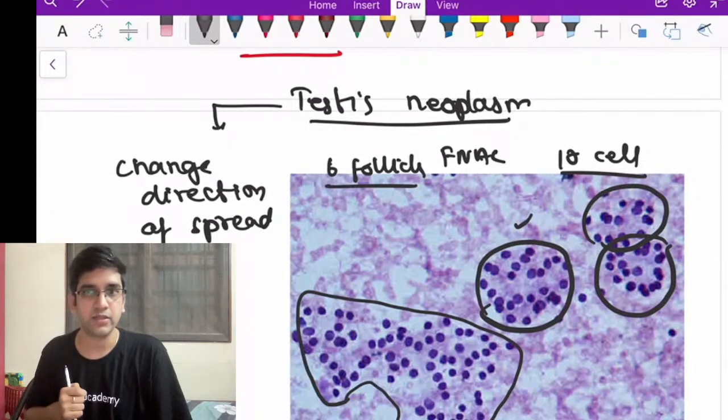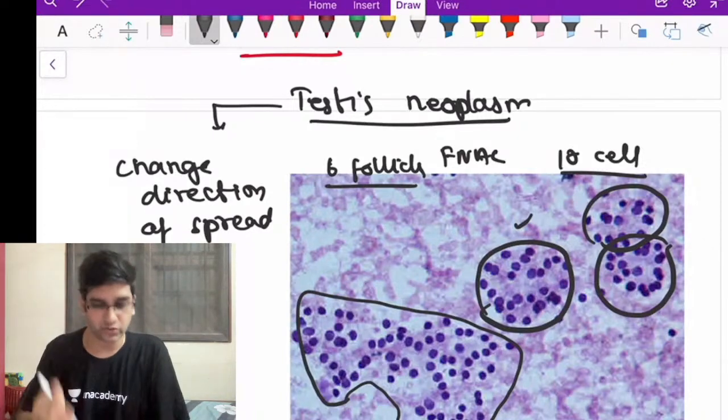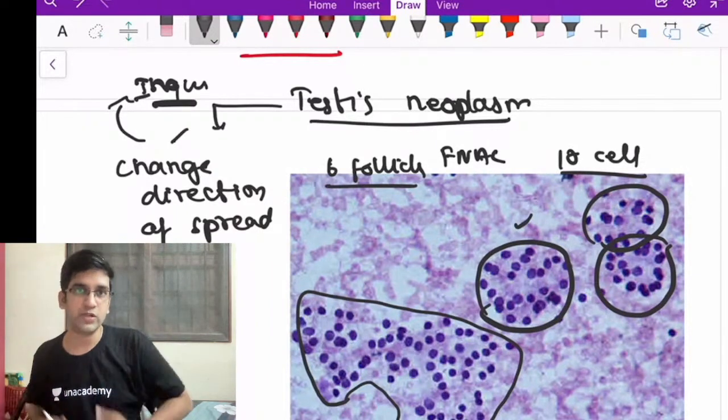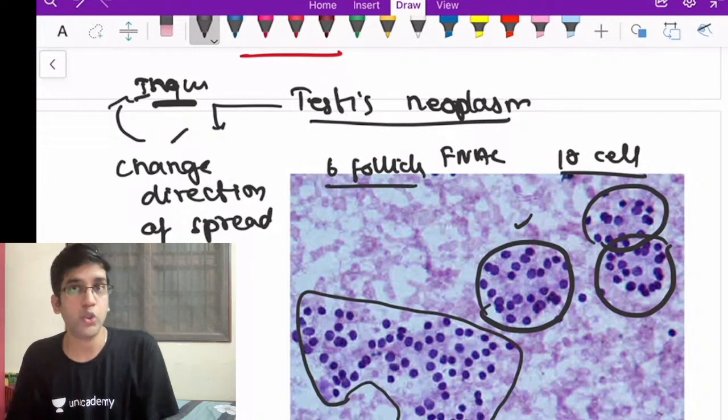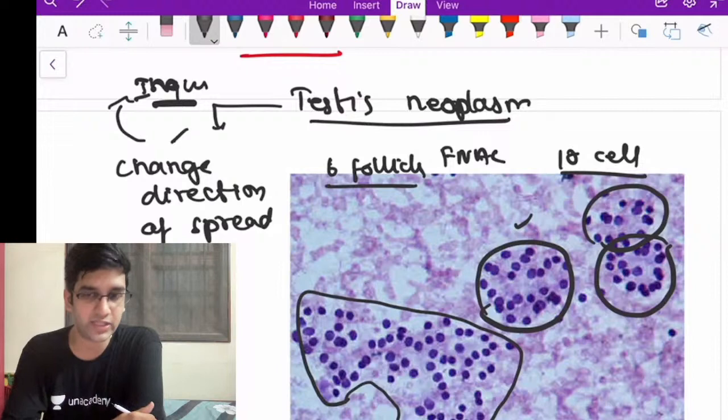Cabana is for penile, right? For the FNAC of testis, it generally goes to the paraaortic lymph node. I am going to change the direction of spread. After FNAC, I am going to change it to the inguinal lymph node. So I am definitely worried about that, right? I change the direction of spread, so I am not going to do a testicular FNAC, fine? So coming back to the question of Saujanya, what are the disadvantages of FNAC?